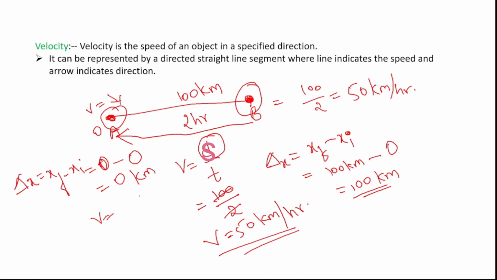Let us substitute this in the formula. 0 by the time: to travel here 2 hours, and again the car is going back, that is again 2 hours, that is 4 hours. So velocity equals 0 kilometers per hour in this case. In this way we have to calculate the velocity of an object.